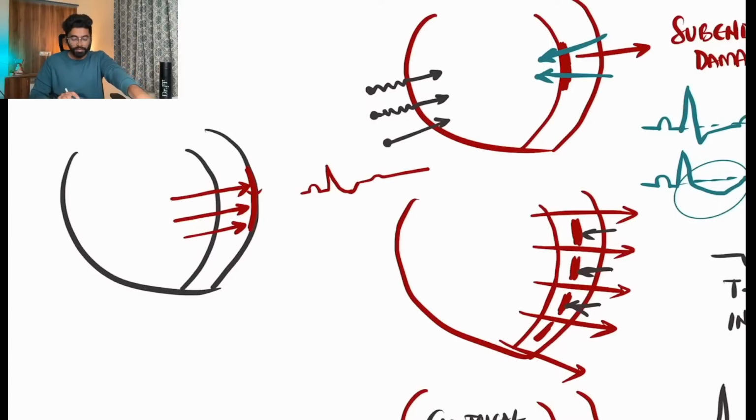I think it's very clear. The conduction in the inflamed pericardium just bends and moves across and becomes normal again, which will give you the pericarditis concave